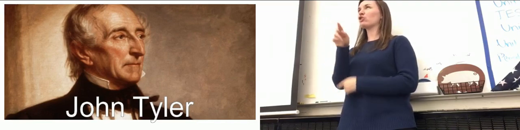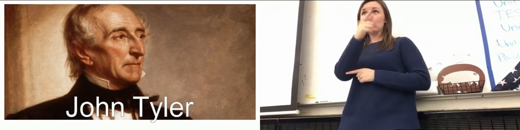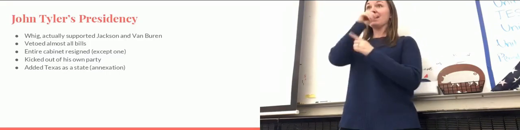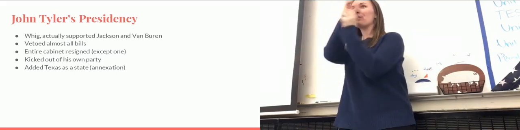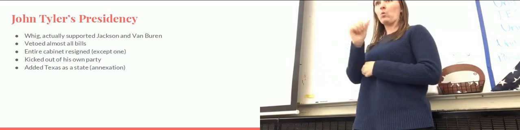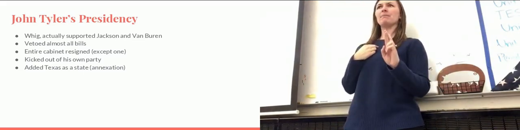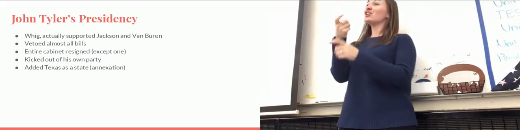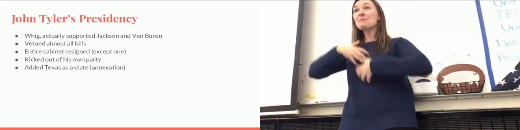The reason why is because he was a Whig. He gets elected as a Whig, and then guess what? He was actually a Democrat. He was besties with Andrew Jackson. So imagine if Donald Trump got elected as the president, and on his very first day in his inaugural address, he says, JK, I'm a Democrat and I love Hillary Clinton. Do you guys see why some people might be angry at who they voted for?